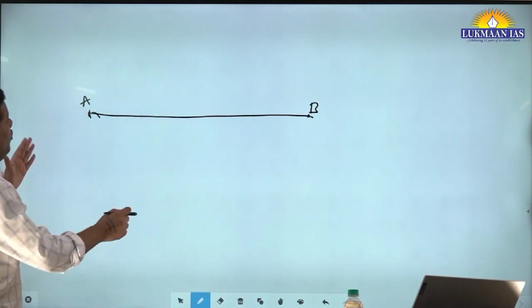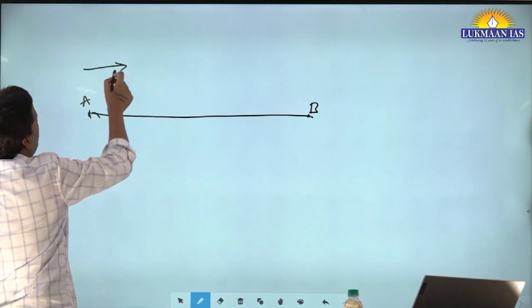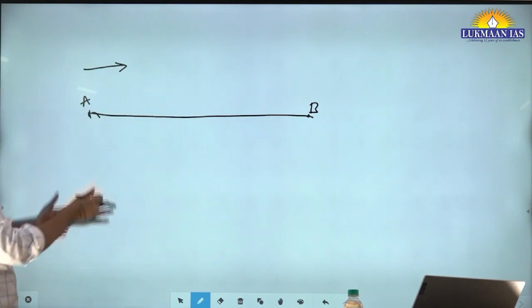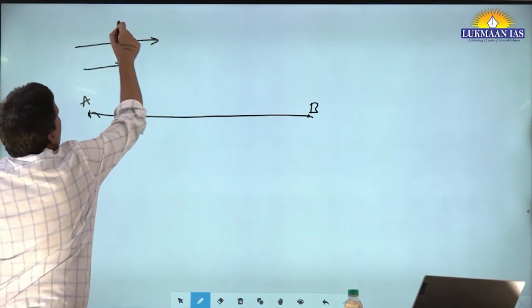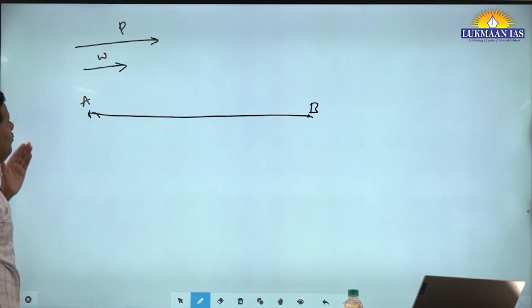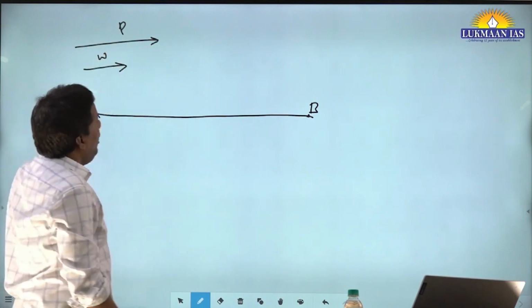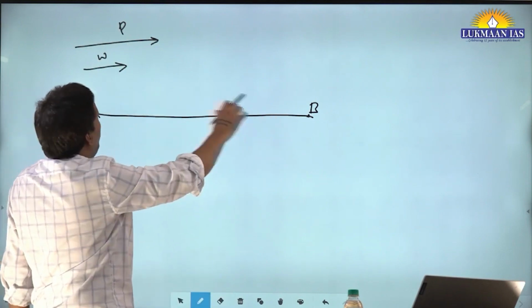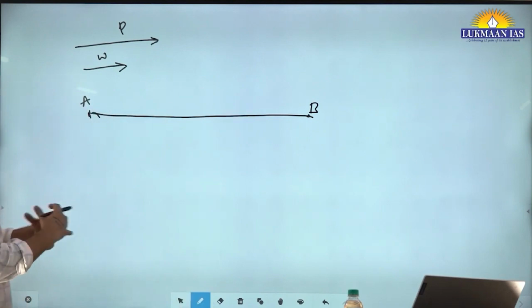Now, when it moves from A to B, there is some wind supporting it, right? Let's say the plane is also moving in this direction. This is the plane and this is the wind. So the wind will support it, right? And what will happen when the plane moves from B to A? It will drag it, right?